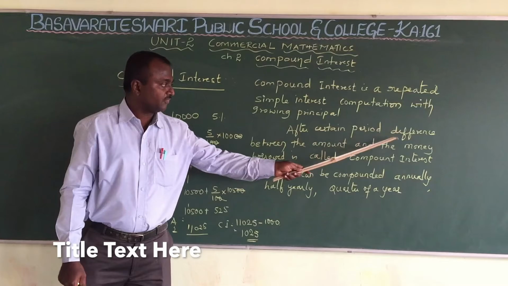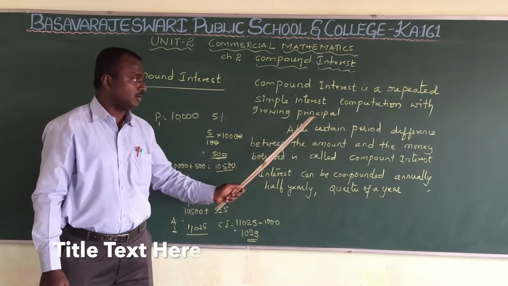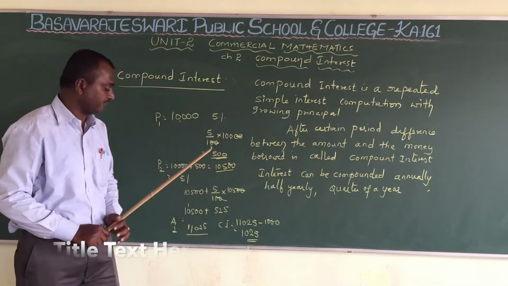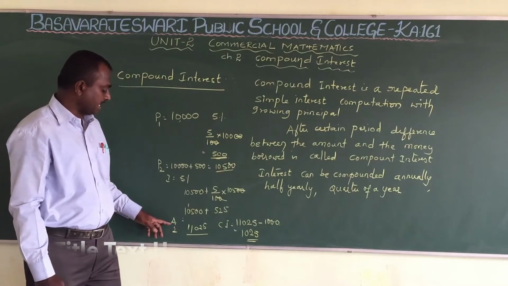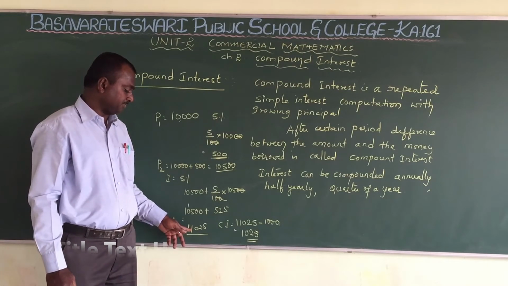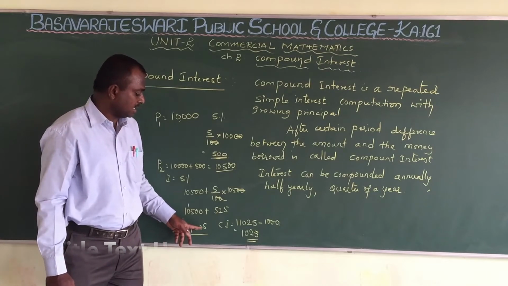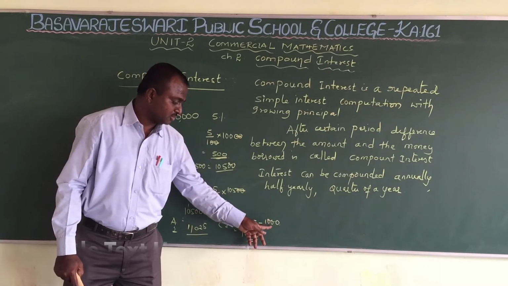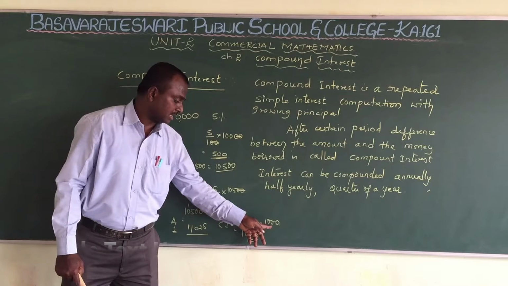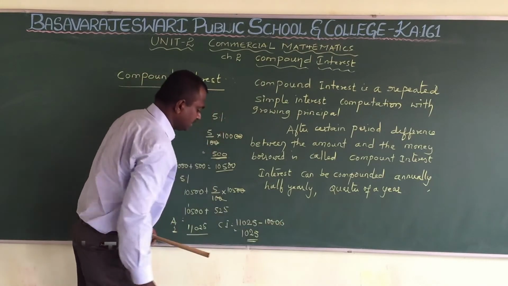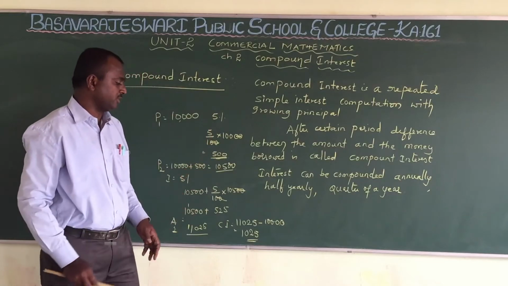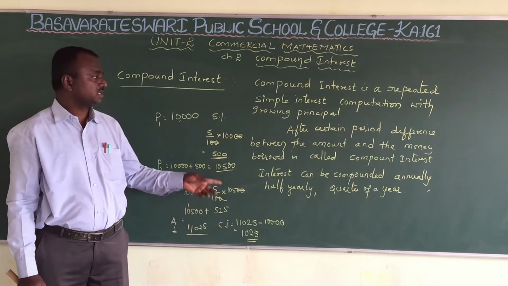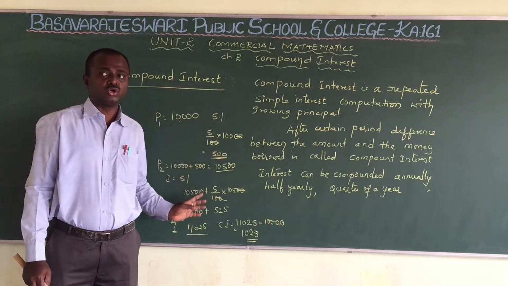After a certain period of time, the difference between the amount and the money borrowed is called compound interest. In the example I showed, the amount at the end of the second year is 11,025, after 2 years. And the original principal, the amount we borrowed from the lender, is 10,000 rupees. So 11,025 minus 10,000 rupees leaves 1,025 rupees, which will be the compound interest. So this is the definition of compound interest. Please note down these points.